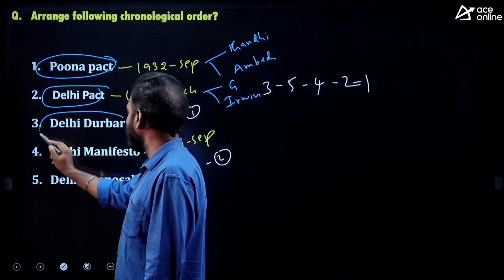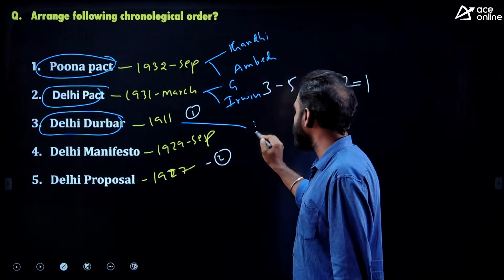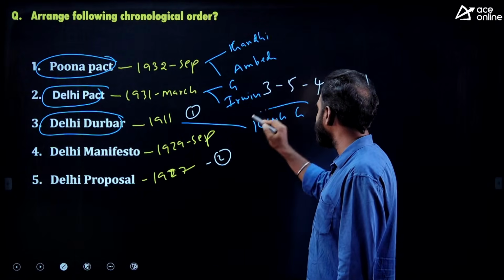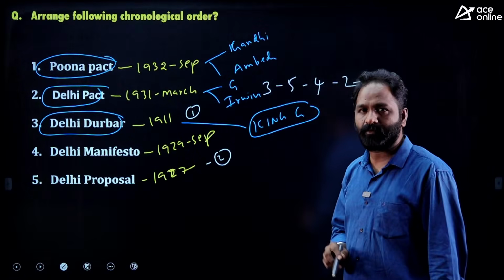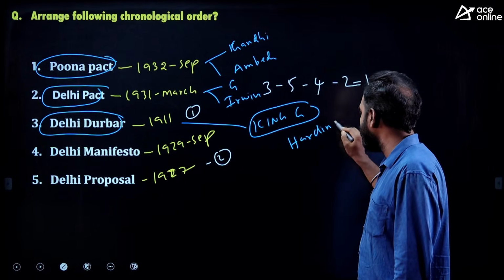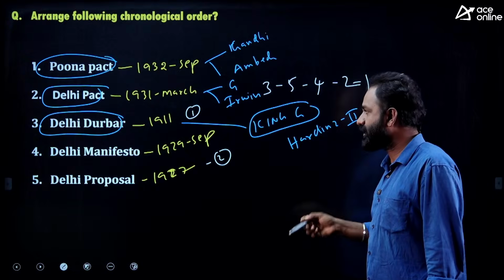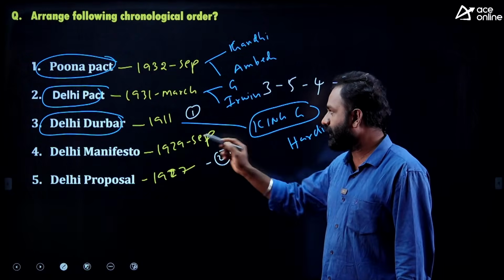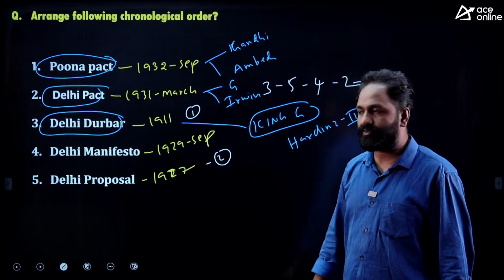Next, the Delhi Durbar. King George visited India. That's why they conducted the Delhi Durbar in 1911, Calcutta, by the Governor General Hardinge II. Hardinge II was the Viceroy who conducted the Delhi Durbar in 1911 when King George visited India.